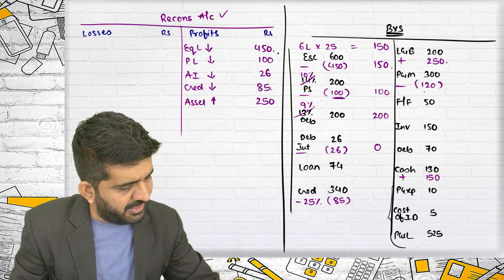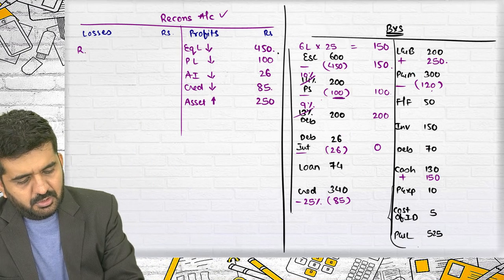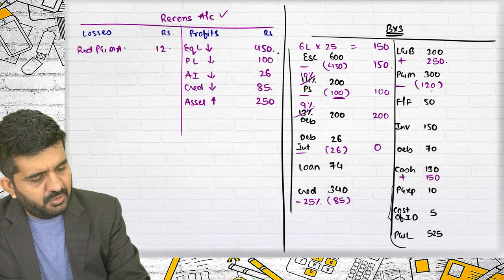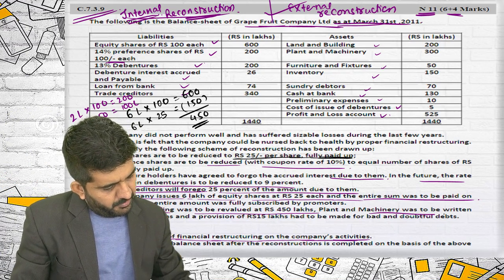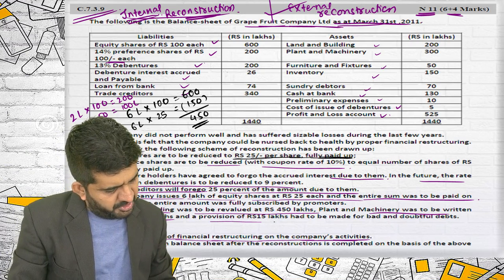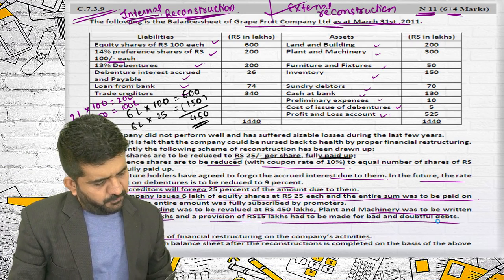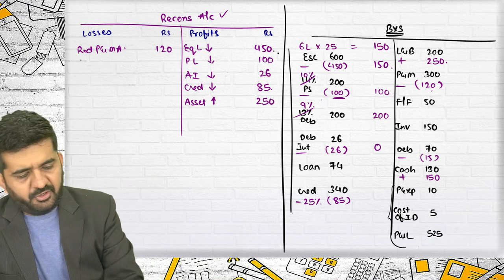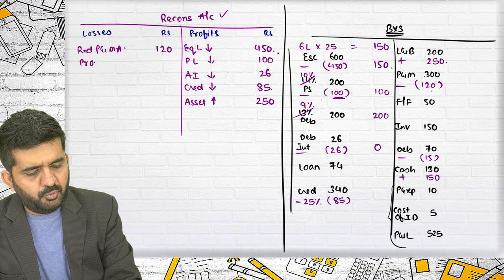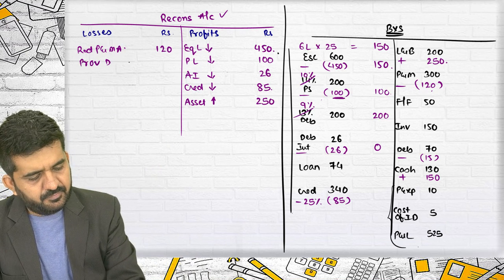Minus 120 is loss. Reduction in plant and machinery asset 120. And the provision of 15 lakhs for doubtful debts is to be made on debtors. Minus 15. Again it is a loss. Provision on debtors is 15.